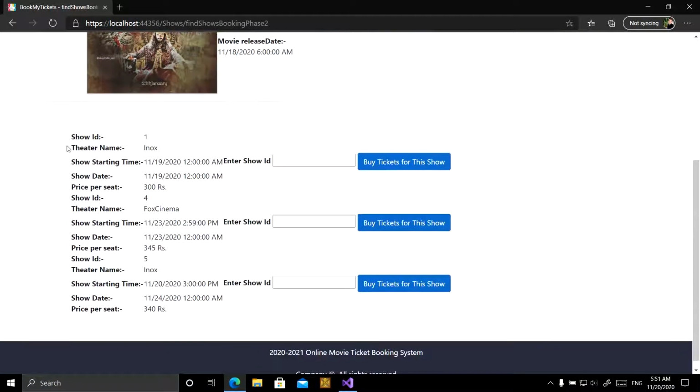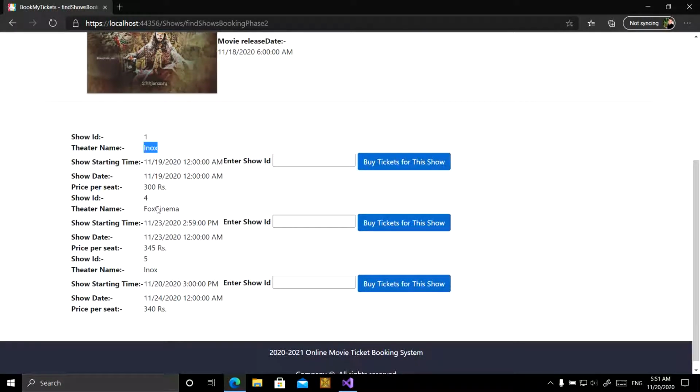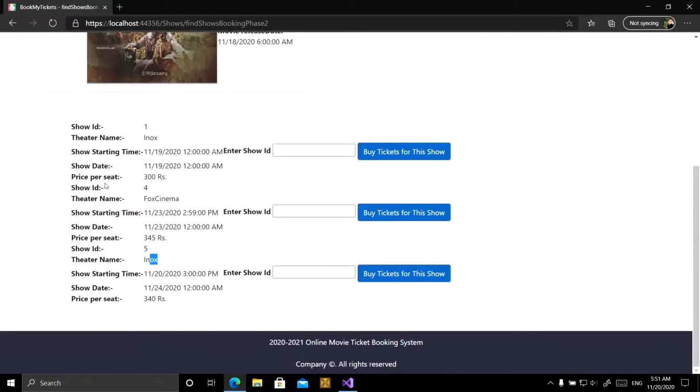In Surat city, there are three shows in two different cinemas, Inox and Fox Cinema. If Janish wants to book a ticket for Fox Cinema, the show date is 23rd of November. The price per seat is 345 rupees. For that, Janish has to write the ID of the show.